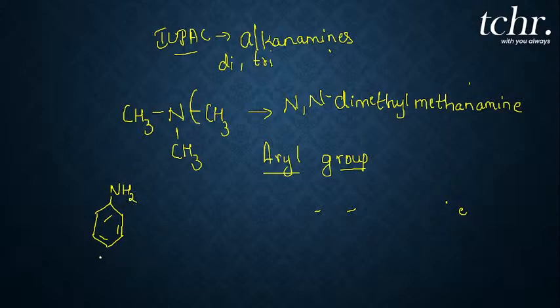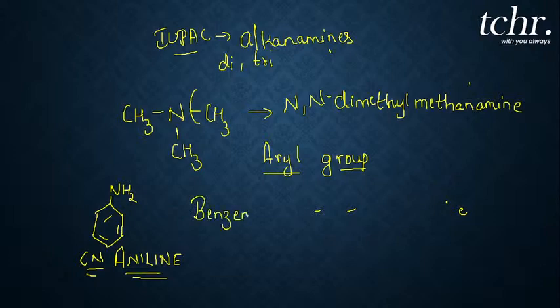The common name of this compound is aniline. Okay, so commonly the compound where benzene ring with NH2 group is called aniline, whereas how do you do the IUPAC nomenclature? Benzene ring, erase E.